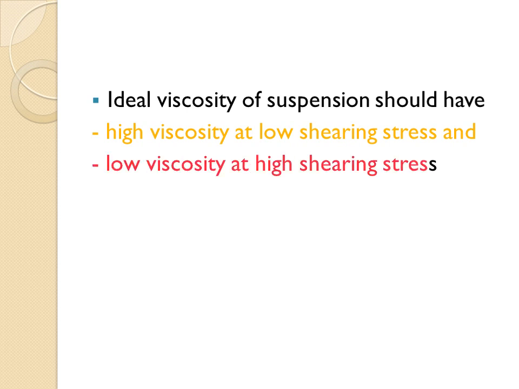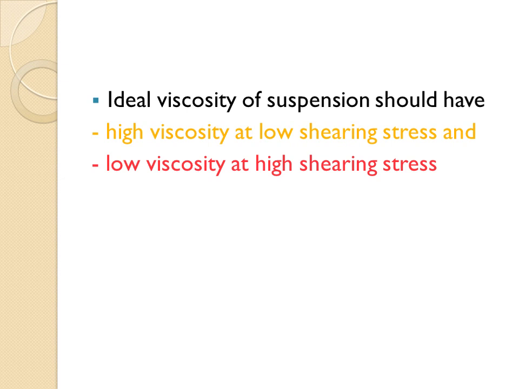Next, the ideal suspension should have low viscosity at high shearing stress. High shearing stress means shaking the container, as the label says, shake well before use. When we need to take the dose, we shake the container, and that shaking applies high shearing stress to the suspension, which decreases its viscosity, so that we can easily pour the contents out of the container.